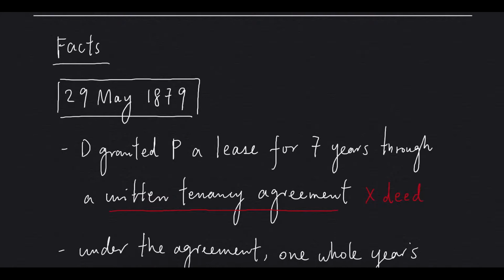I would like to highlight here that it was a written tenancy agreement. It was not a deed. This was problematic because under common law, a lease having a term for more than 3 years has to be executed by a deed. If it is not executed by a deed, it will not be enforceable at common law. So back to the facts.